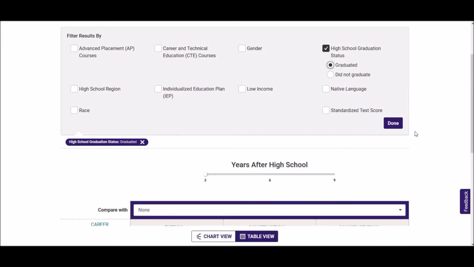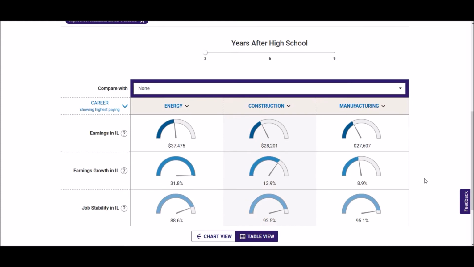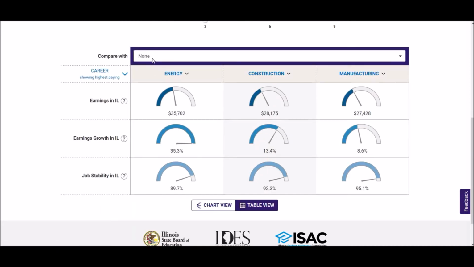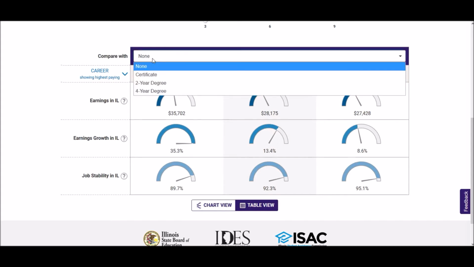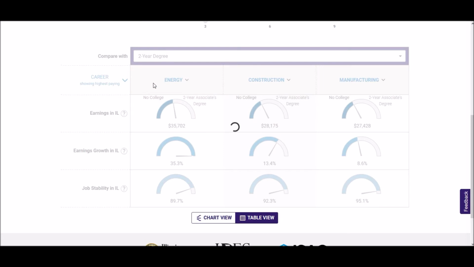But if we change the filter to only high school graduates, the construction and manufacturing earnings increase to $28,000 each. From the table view, we can also compare different levels of education to one another. If we use the Compare With dropdown, we can choose a second level of education to view alongside our metrics.